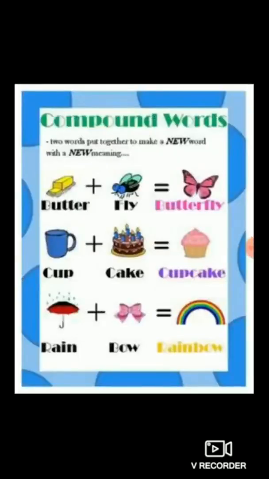Now let's see the next topic, compound words. Compound word is the most simple topic in grammar. It means two words which are put together to make a new word with a new meaning. It is said to be compound words. I repeat, two words which are put together to make a new word with a new meaning is said to be compound words. Examples are given, butter, fly.